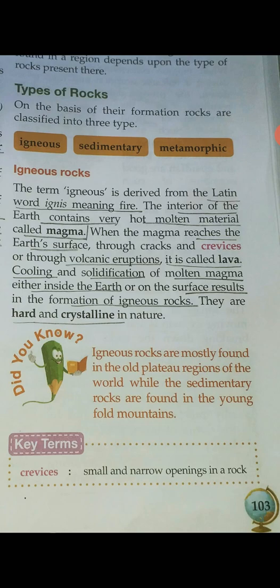When the molten magma solidifies, it gets into solid form. Either it can be inside the earth where the magma is present, or when it comes out in a volcanic eruption, it can solidify outside, on the surface of the earth. Then they form igneous rocks.